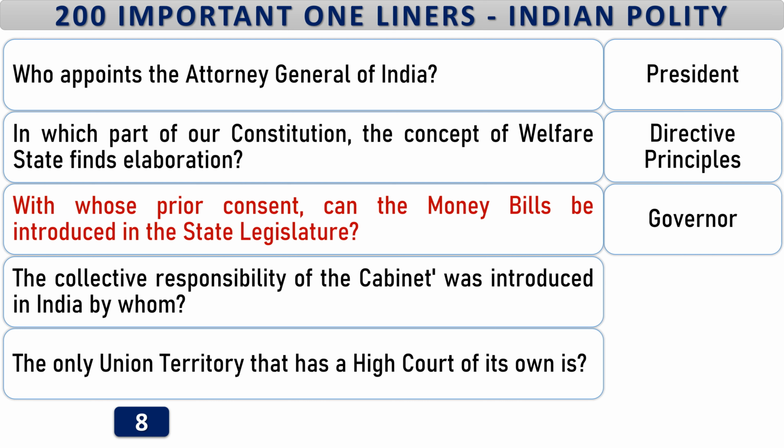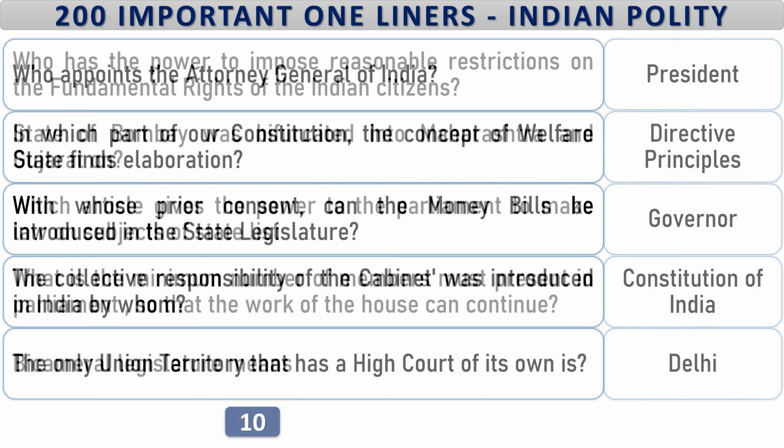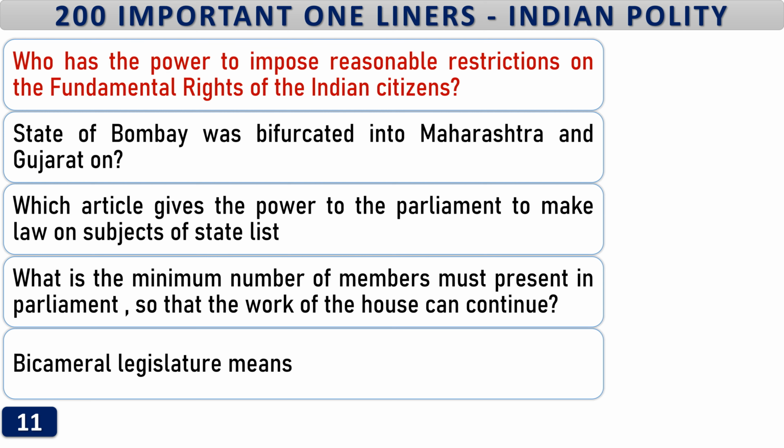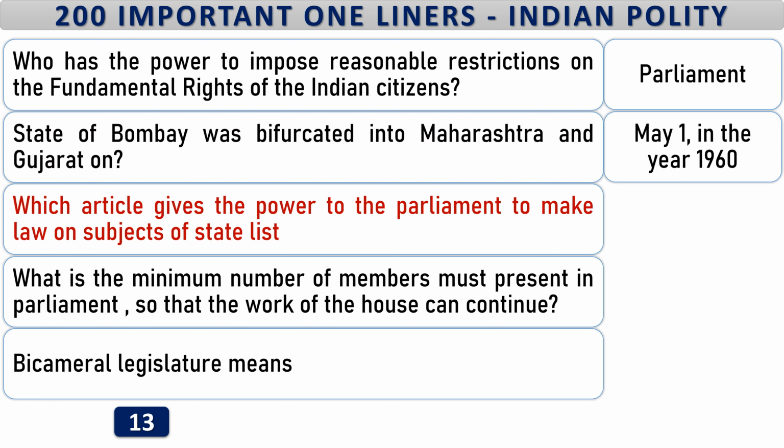Governor. The collective responsibility of the cabinet was introduced in India by whom? Constitution of India. The only union territory that has a high court of its own is Delhi. Who has the power to impose reasonable restrictions on the fundamental rights of the Indian citizens? Parliament. State of Bombay was bifurcated into Maharashtra and Gujarat on 1st May in the year 1960. Which article gives the power to the Parliament to make law on subjects of state list?